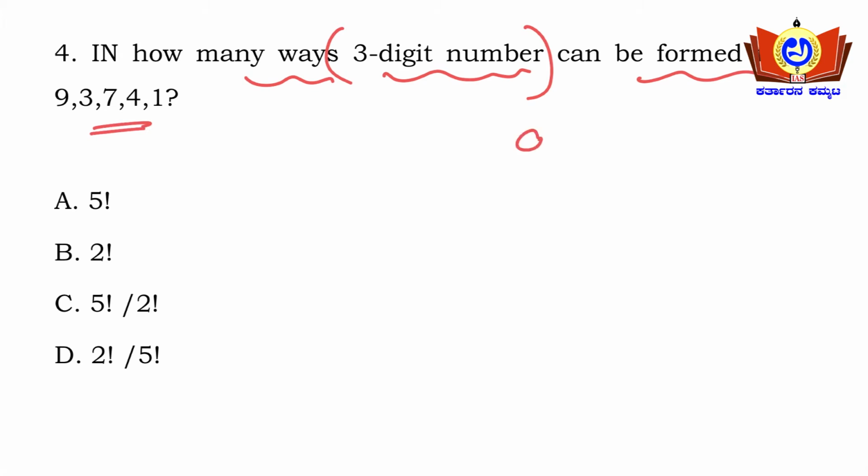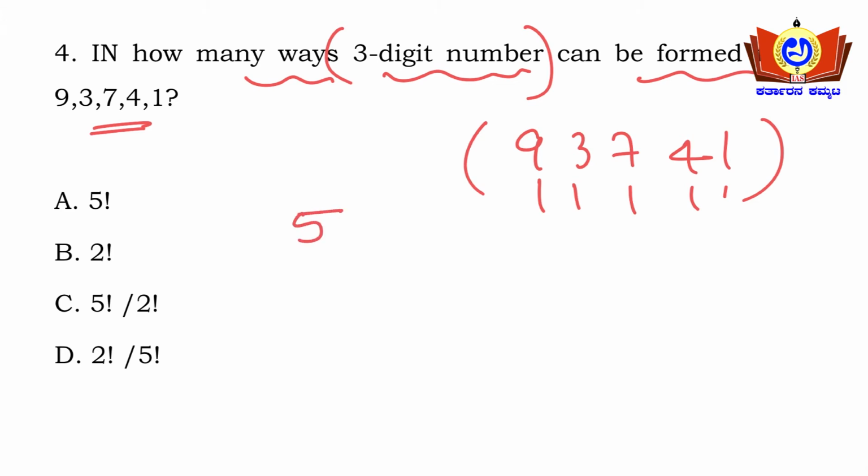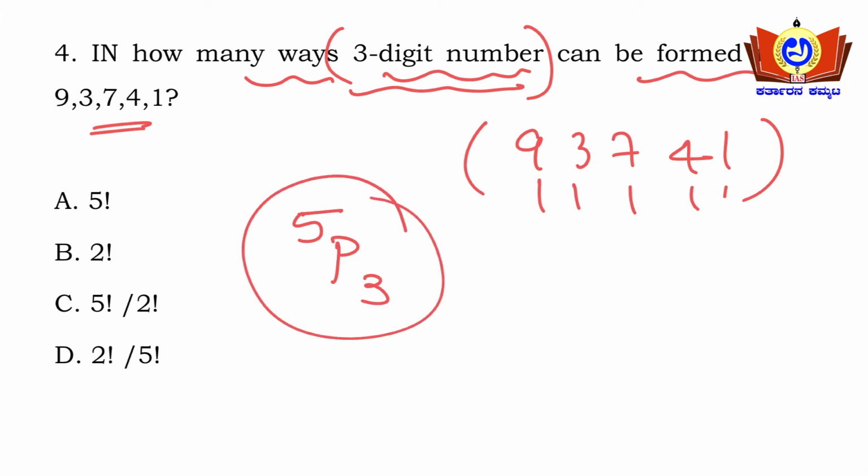Okay, so 9 3 7 4 1. How many digits are there? 1, 2, 3, 4, 5 digits are there. Okay, so out of 5 digits, how many digits should be found? 5 permutation 3, since 3 digits should be found, 5P3.